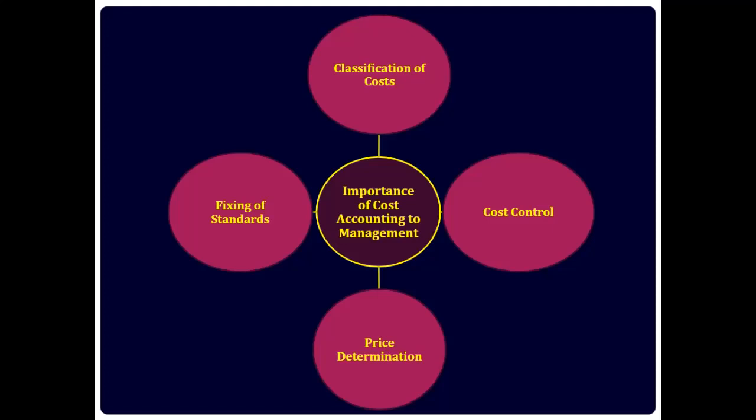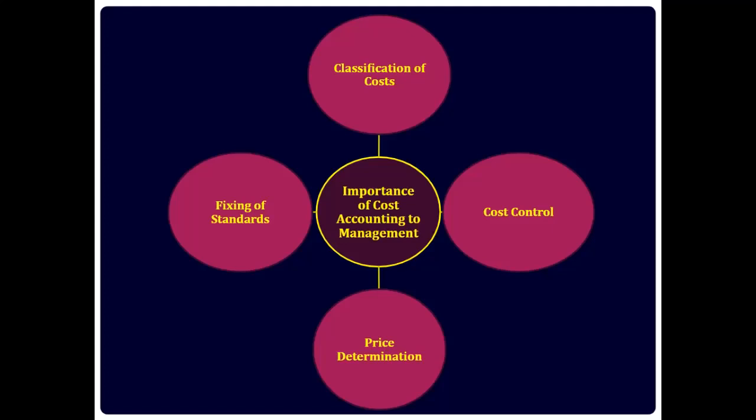Price determination. Cost accounting makes the basic distinction between fixed and variable cost. This is then used by the management to fix the prices of the product according to the cost of the product. This allows the management to find the most ideal price for the product or the service, not too high, not too low.